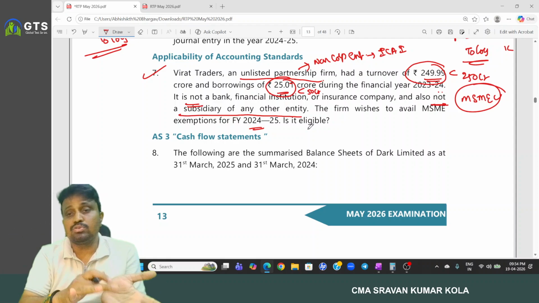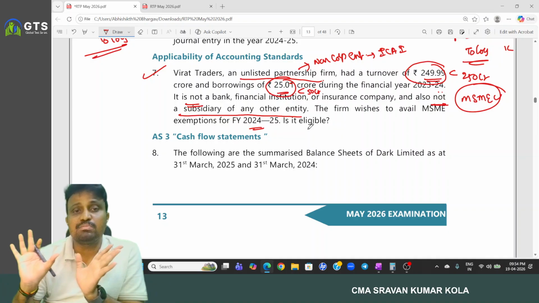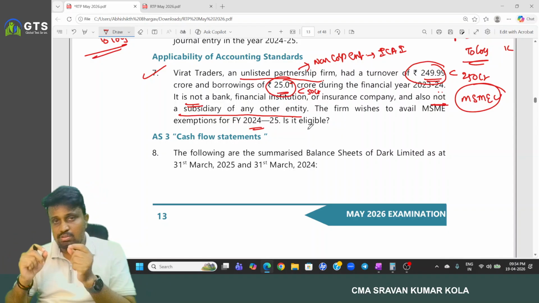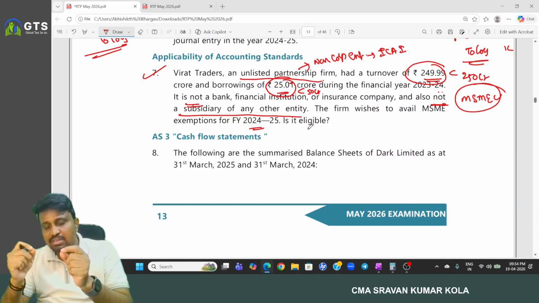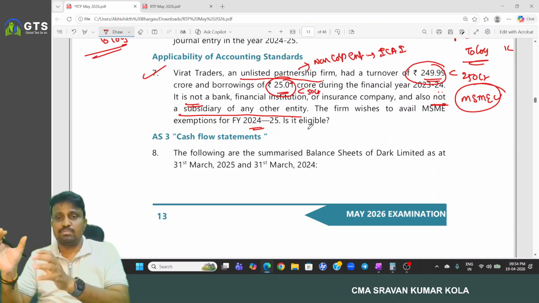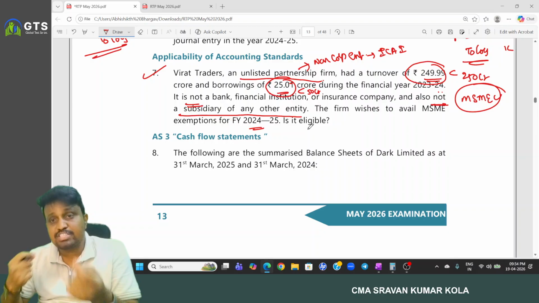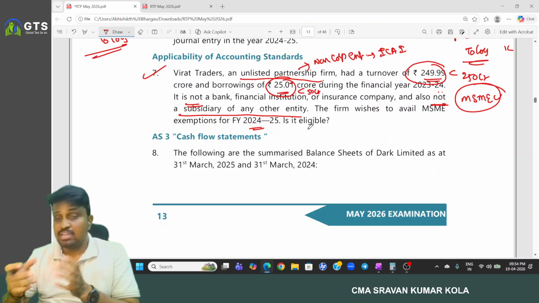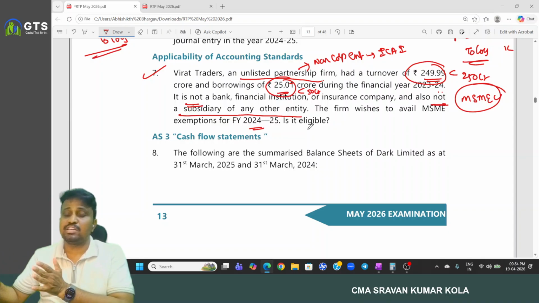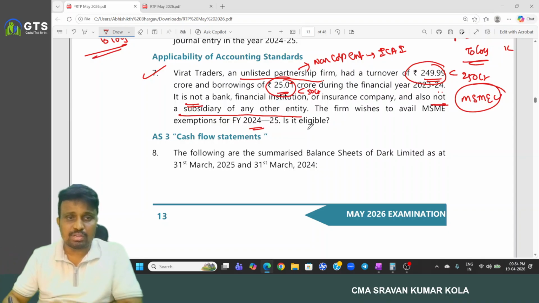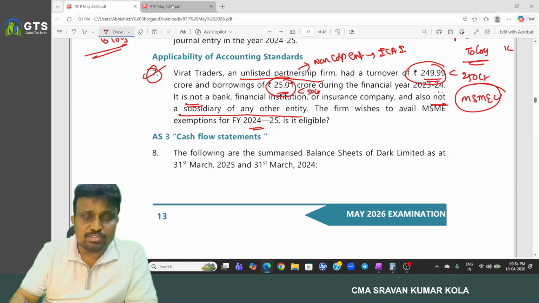From the third year onwards, only then can it enjoy the benefits relating to the MSME. So is it the first time it is getting the category of MSME or not? If it is the first time, it has to be retained in the MSME category for how many years? 2 years. Okay, so these 2 points are important.